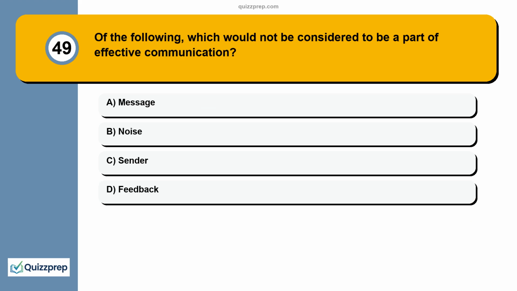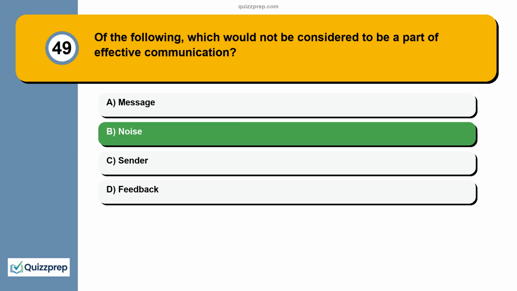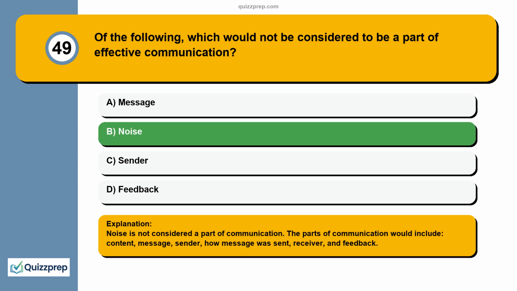Question 49. Of the following, which would not be considered to be a part of effective communication? Message, noise, sender, feedback. Noise is not considered a part of communication. The parts of communication would include content, message, sender, how the message was sent, receiver, and feedback.